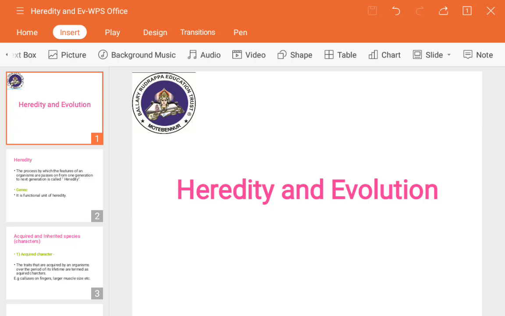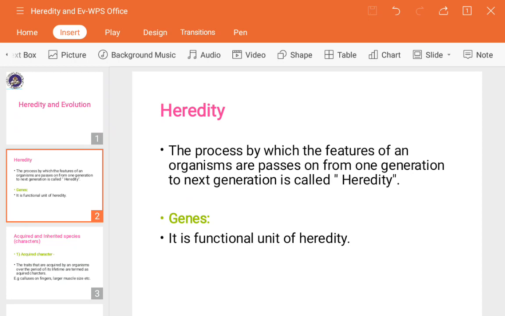Okay, so here heredity means what? See guys, we have learned or heard this word, that is inheritance. Is it the inheritance or transmission of the genes? Is it in the reproduction chapter? Because it is mostly related to those things only. Okay, so here the whole chapter is based on the genes. What is meant by the genes and all these things we will see after heredity.